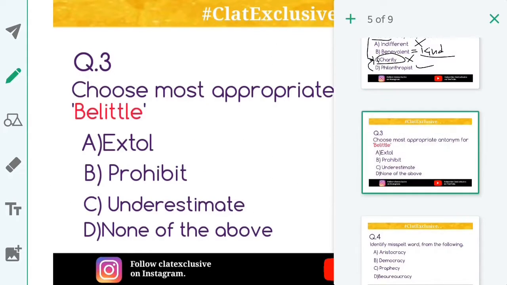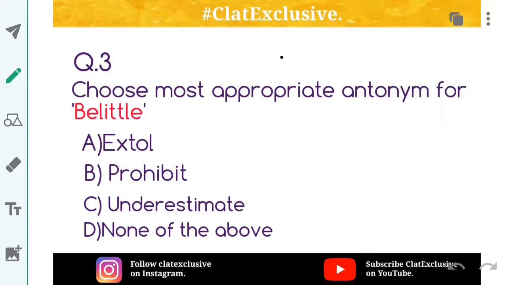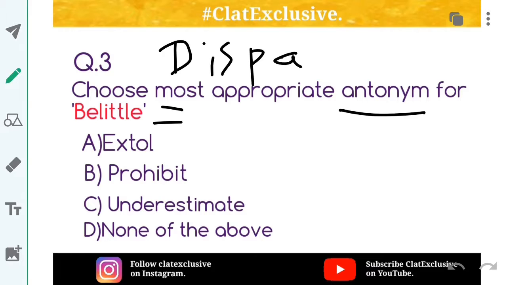Coming to question number 3 now. Choose the most appropriate antonym. This time we have to find the antonym for volatile. Again, let me explain all these options to you. Belittle is to disparage someone. Now let me give you an example.